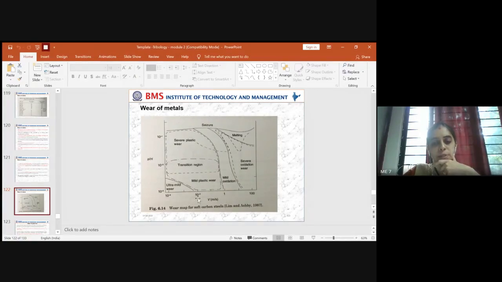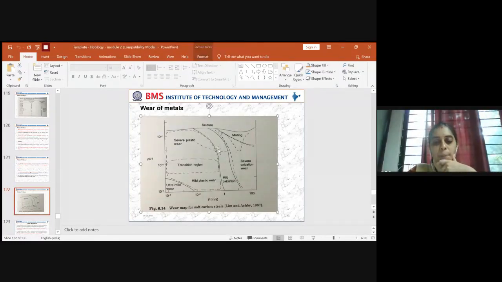This axis is 10 to the power of minus 2, and this is 10 to the power of minus 4, and this is for 100 meters per second. At the initiation of the sliding motion, it results in causing a mild oxidation film. So this is the region where mild oxidation wear comes into picture.